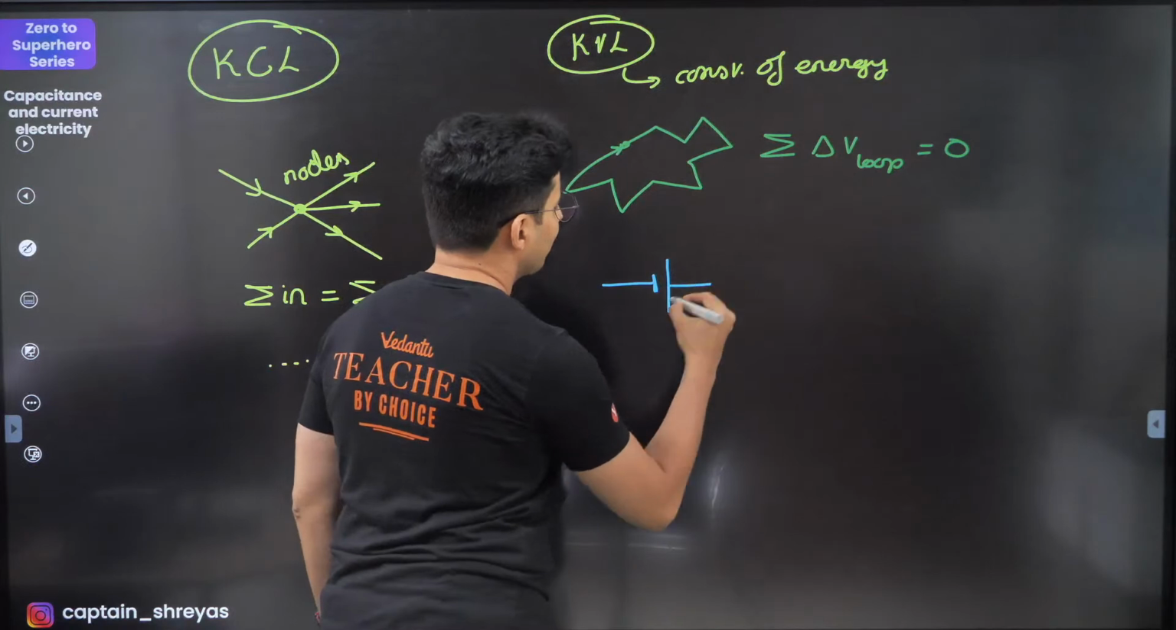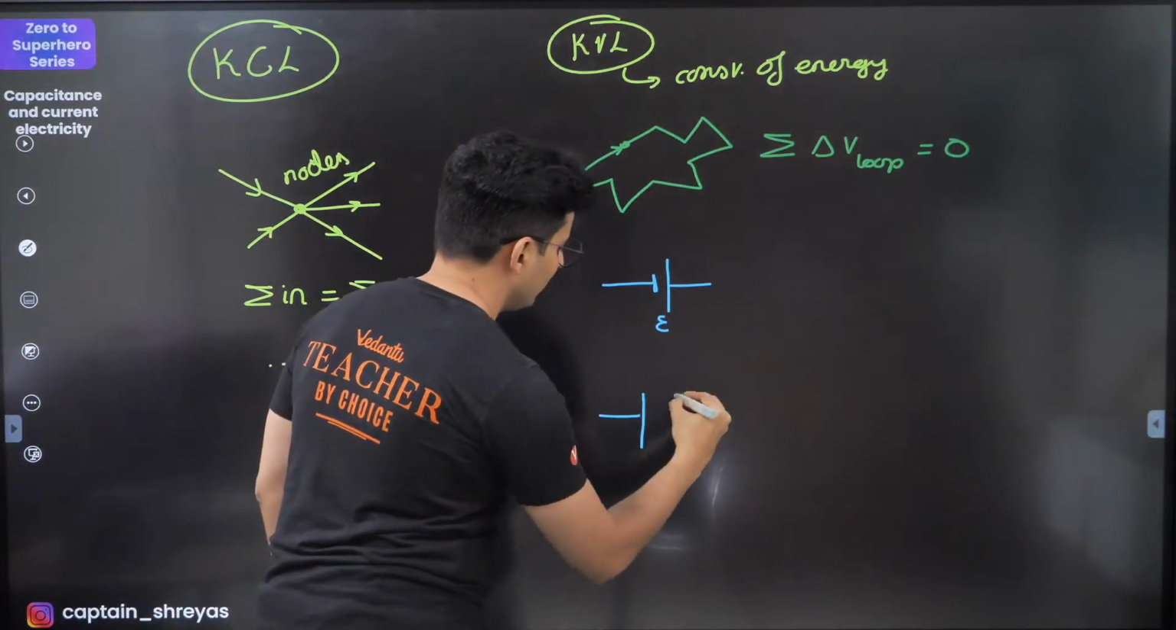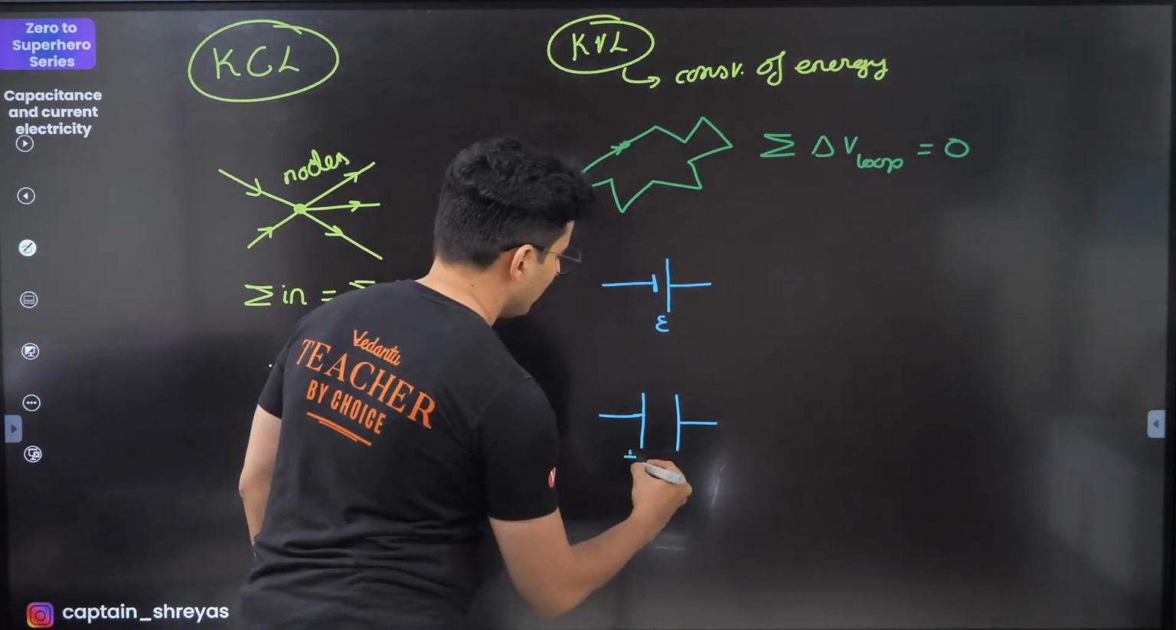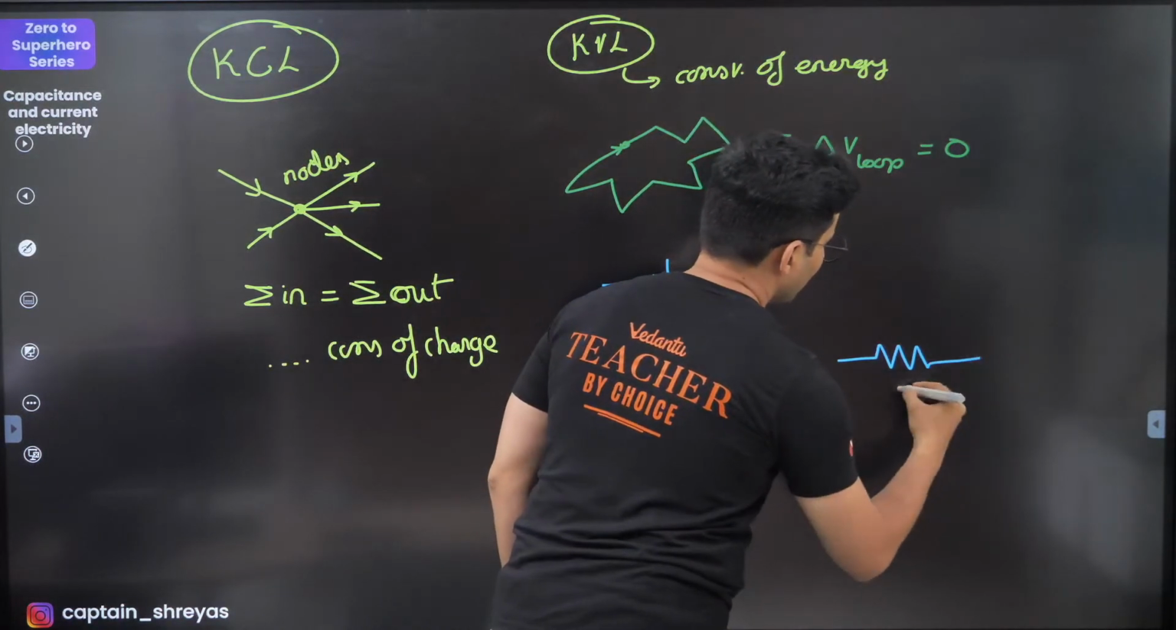Let's talk about battery. So you have a battery, and then you have let's say a capacitor. Okay, this is your plus Q, this is minus Q, and last thing is your resistor.